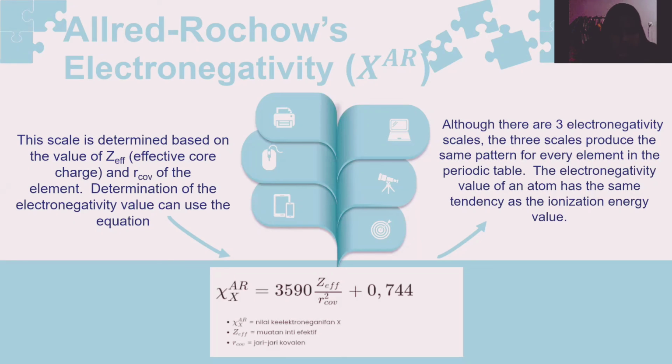Now I will read it in bahasa. X nilai keelektronegatifan per X sama dengan 35.990. Z keelektronegatifan per nilai keelektronegatifan X ditambah 0,4744.